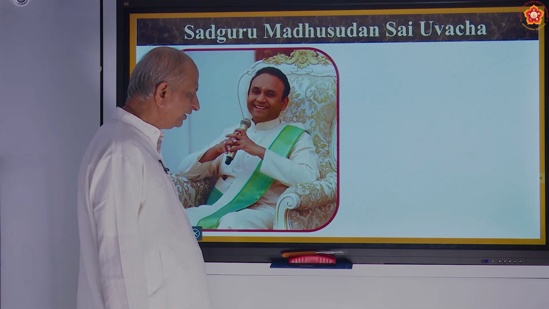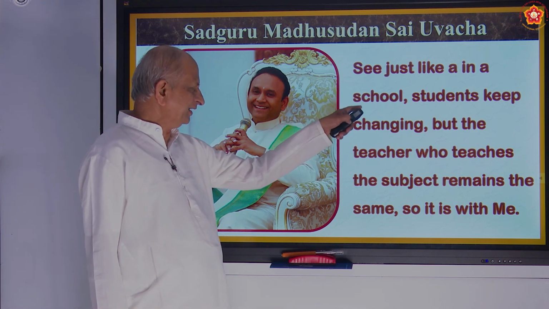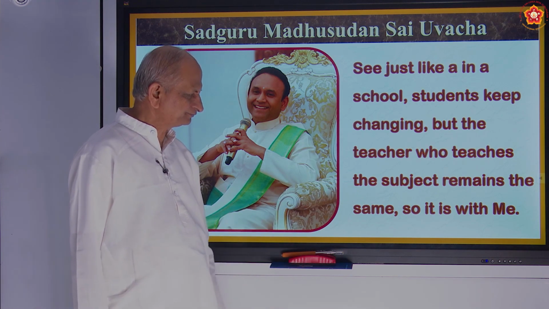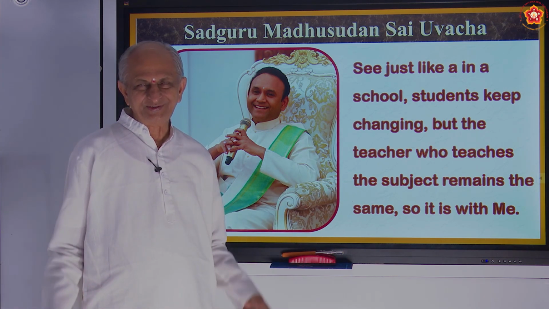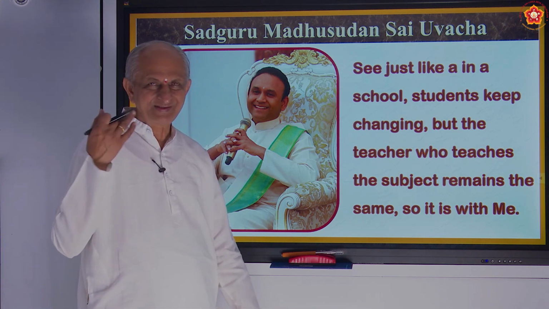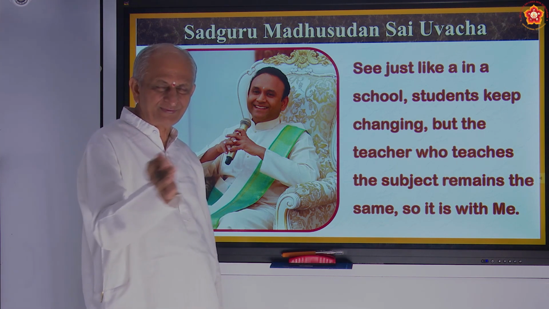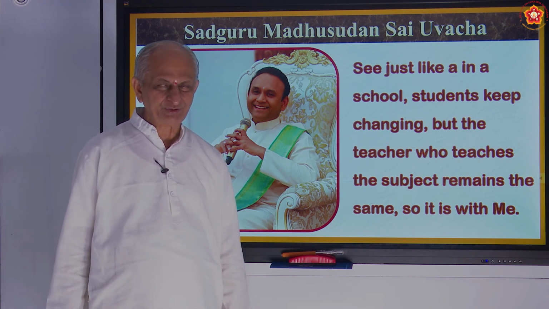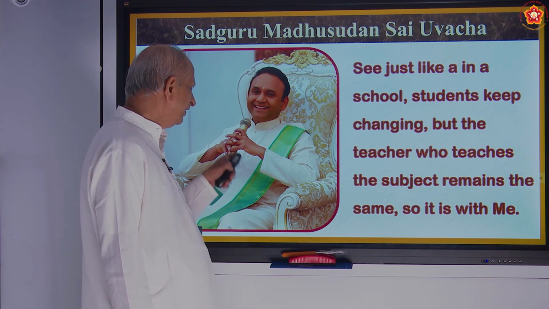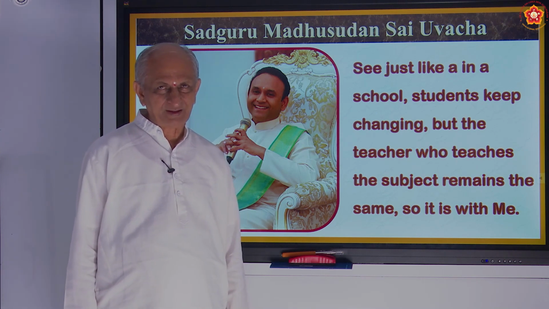Now let us see what Sadhguru says. Sadhguru Sai says, see, just like in a school, students keep changing, but the teacher who teaches the subject remains the same. Same teacher, same subject teaching. But students will come and go. As the batch finishes, the teacher is teaching 8th class. When the exam is over, they will go off to 9th. Next batch comes there, 7th to 8th. Next year, next batch comes. So also, God is permanent. Bodies will come and bodies will go. Bodies are temporary. God is permanent.